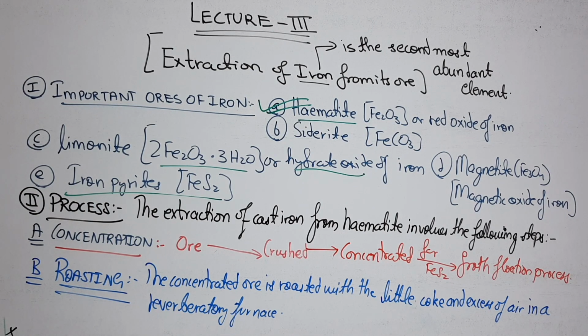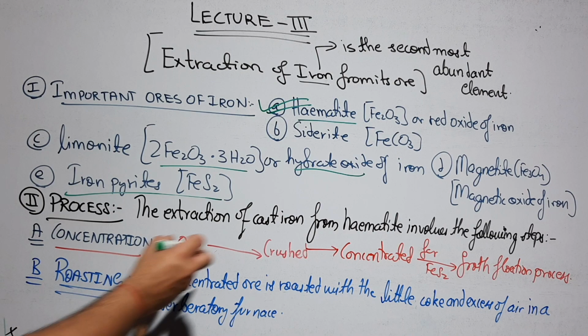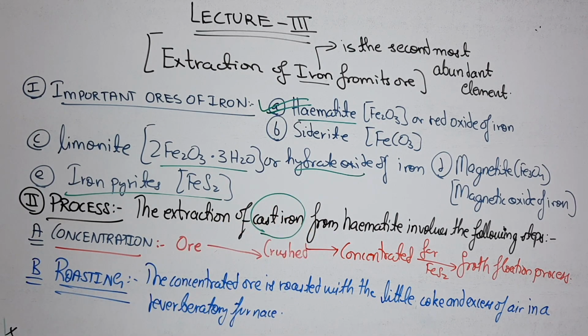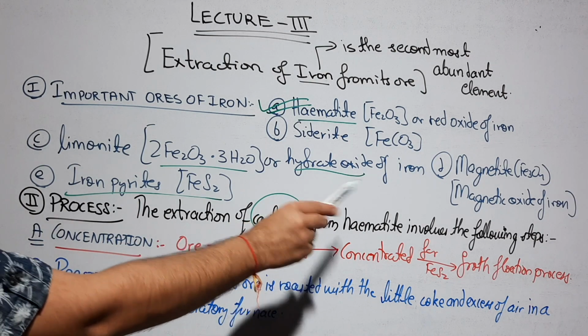Now coming to the process, the extraction of cast iron. Soon you will come across 3 types of iron: cast iron, wrought iron, as well as steel. Cast iron is sometimes very close to pig iron, but there is a slight difference between these two. We will study these 3 types of iron in detail. So the extraction of cast iron from hematite involves the following steps.